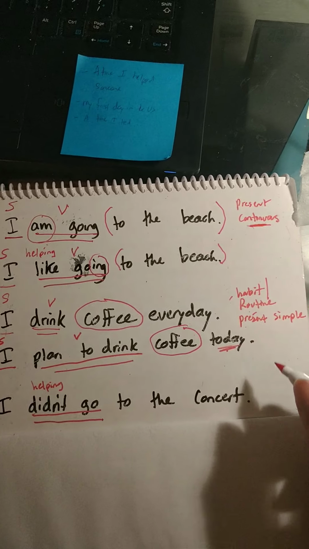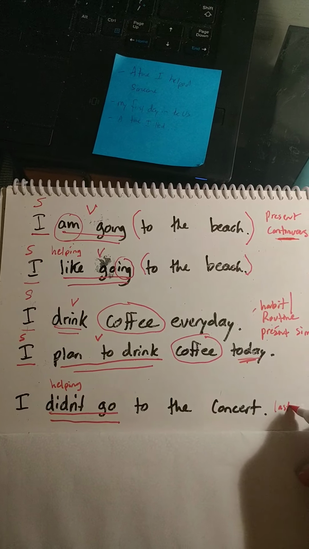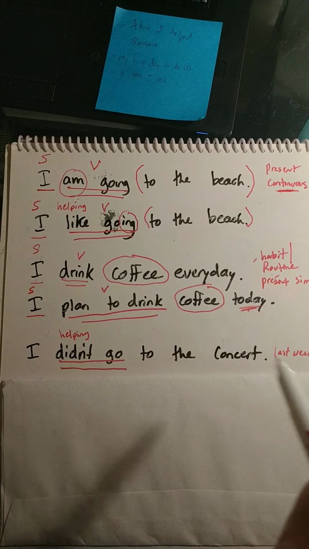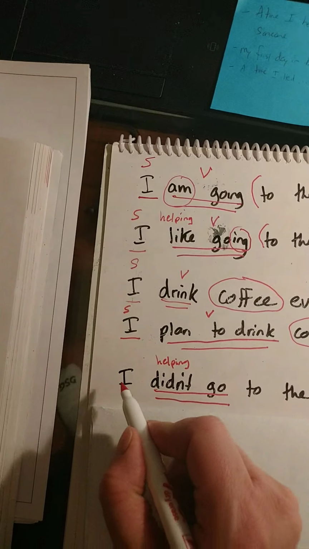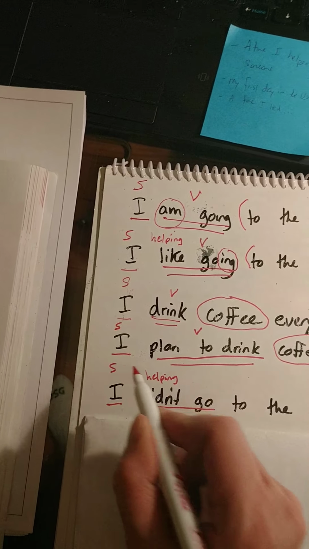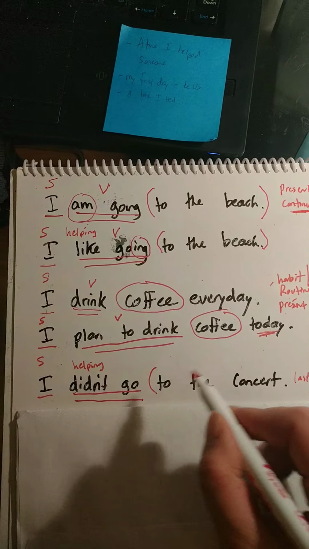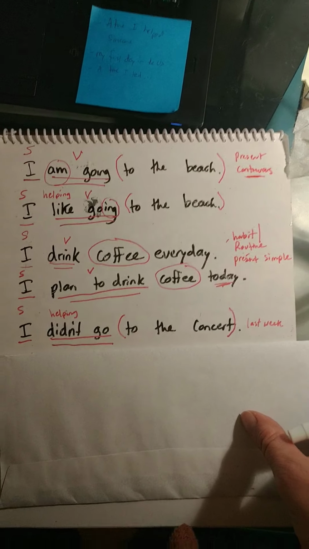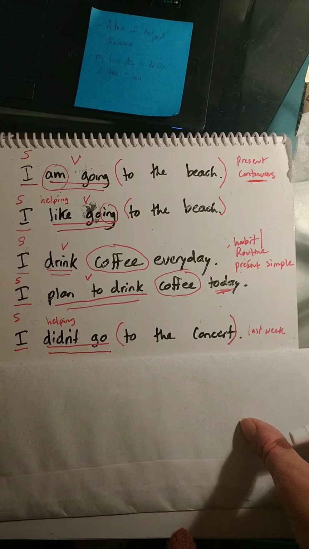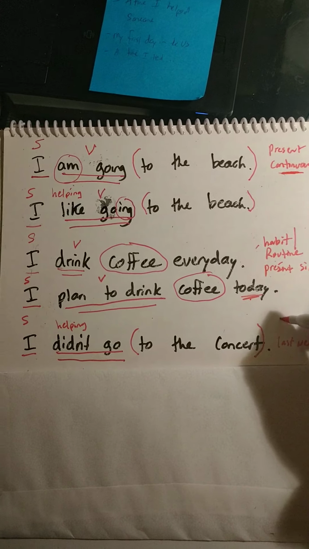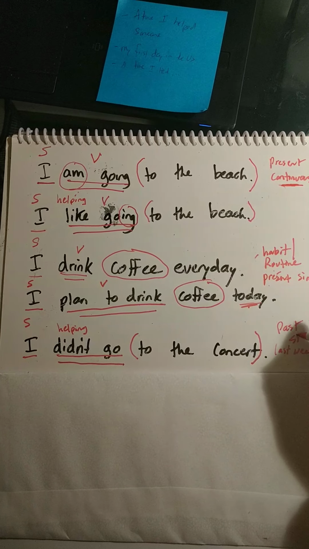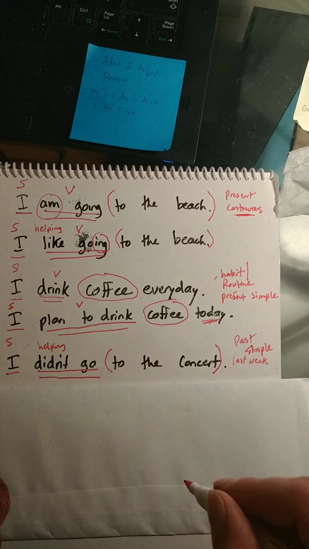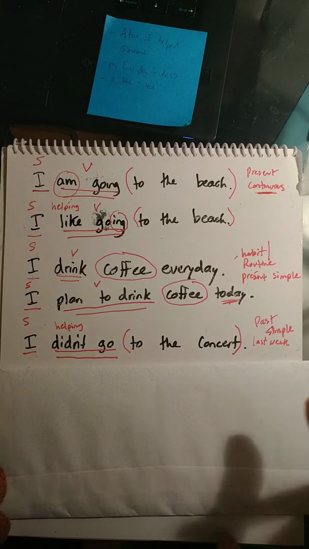So this could have been last week or anything like that. Okay, so I didn't go to the concert in the past. Here let's label this as our subject. And then to the concert is our prepositional phrase. Okay, now what verb tense is this? Hopefully you said past simple. And past simple is for something that happens in the past one time.